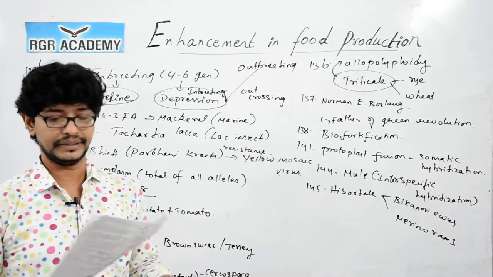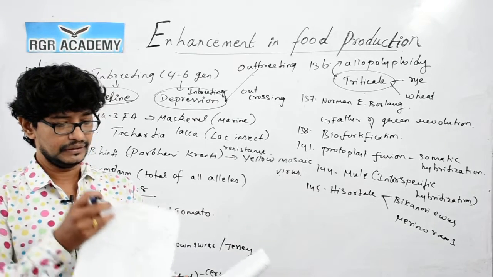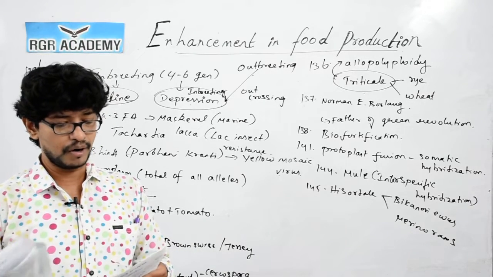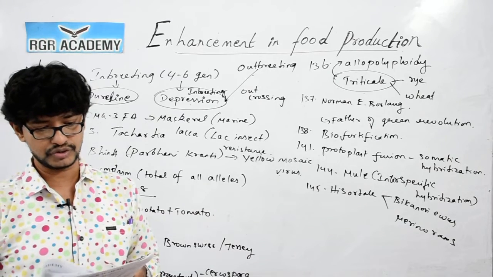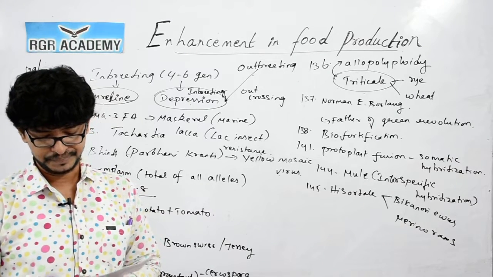Okay, then we move on to the next question, 148. Nosema bombycis, which causes pebrine in silkworm, is a protozoan. So, option 2 is the correct answer.